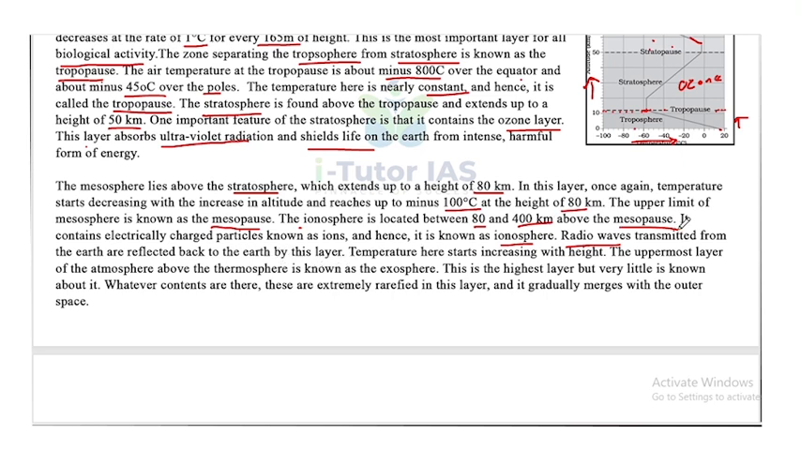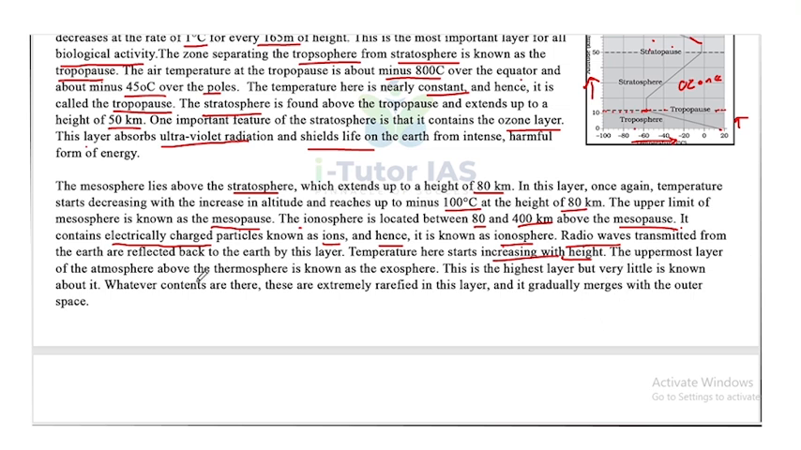There is one more point. It contains electrically charged particles known as ions, and hence it is known as ionosphere. Temperature here starts increasing with height. So in this layer, temperature increases with increasing height.